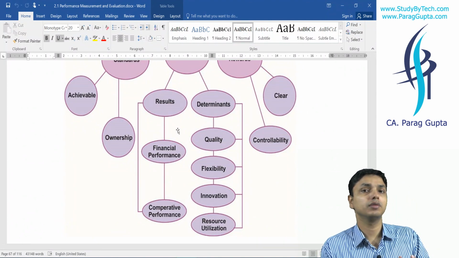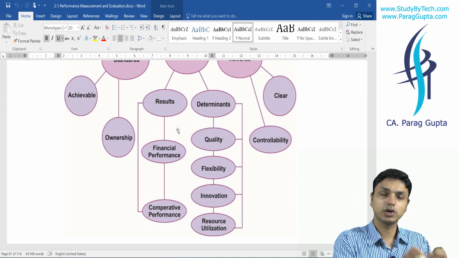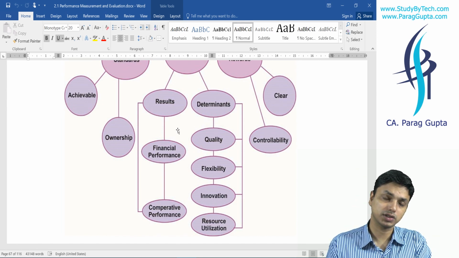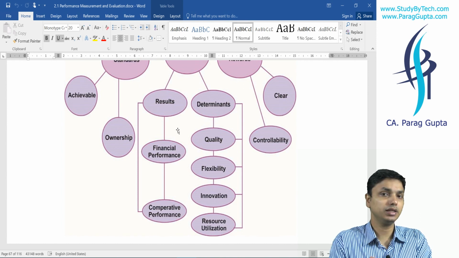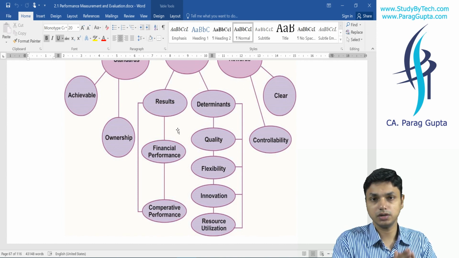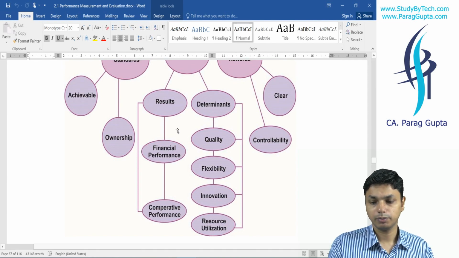The most important thing in the building block model is that it is utilized in the service sector and not in the manufacturing sector. So a few students generally commit this error, that they take this model and try to utilize it in what? Our manufacturing model.